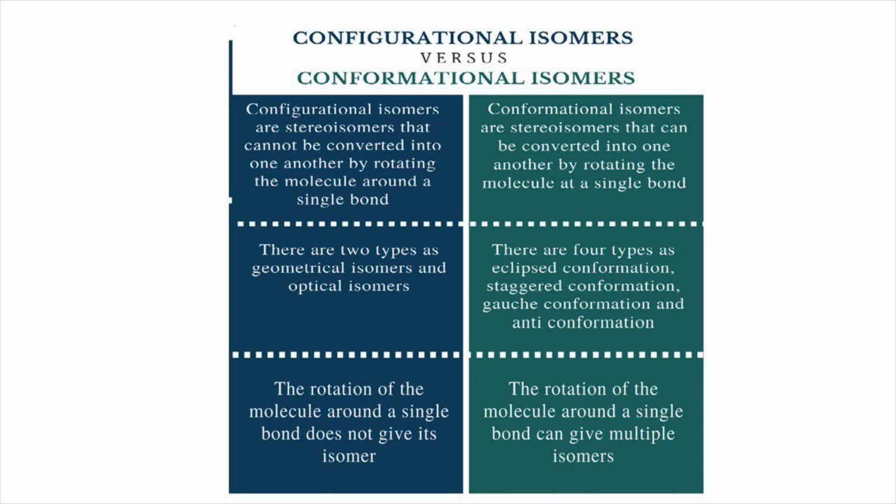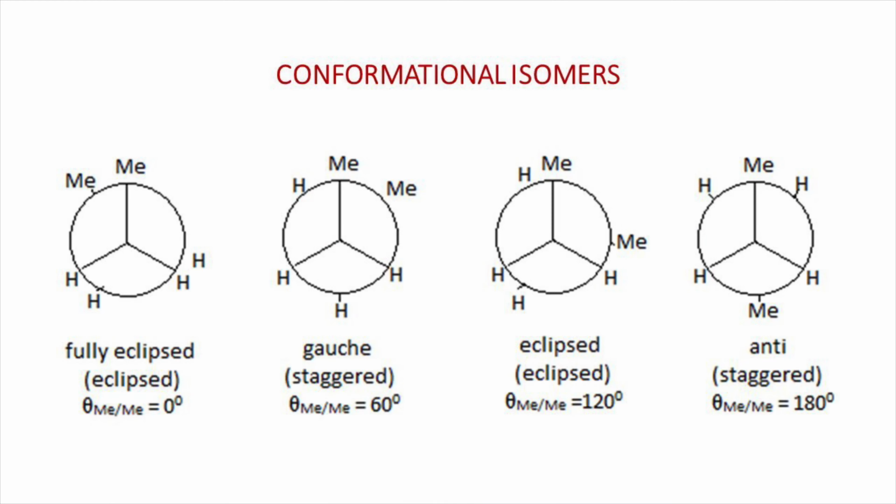The rotation of the molecule around a single bond does not give an isomer in the case of configurational isomers. But in the case of conformational isomers, the rotation around a single bond can give multiple isomers. For example, these are the various conformational isomers of butane. In the first structure, one methyl group is present in front of the other methyl group and the hydrogen atoms are kept at the back of the other hydrogen atoms. That is, the structure is completely eclipsed. Now, if we rotate the front methyl group by 60 degrees, or when the dihedral angle is 60 degrees, then there is a formation of gauche or staggered conformation.